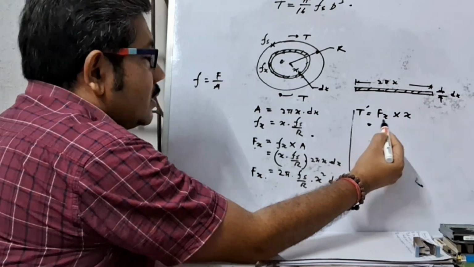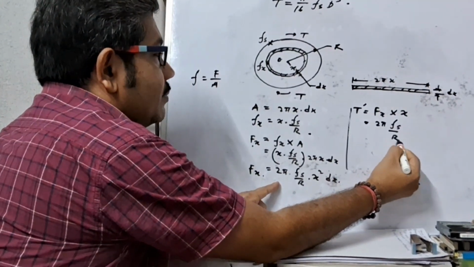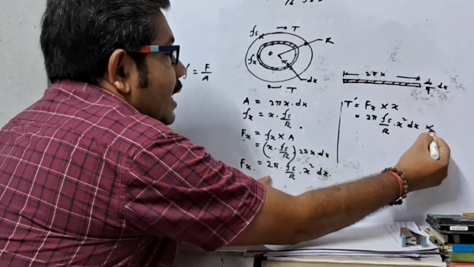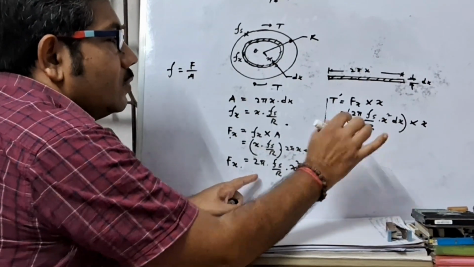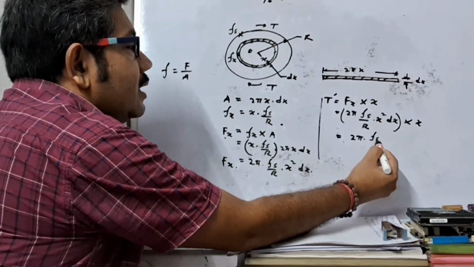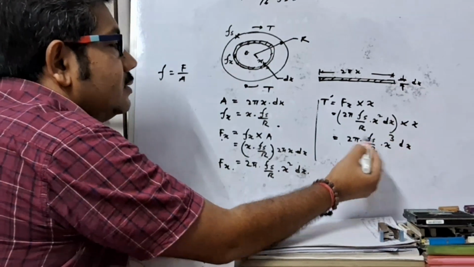Now putting the value of force, 2 pi Fs by R x square dx, and this distance is x. So the value is 2 pi Fs by R x cube dx.